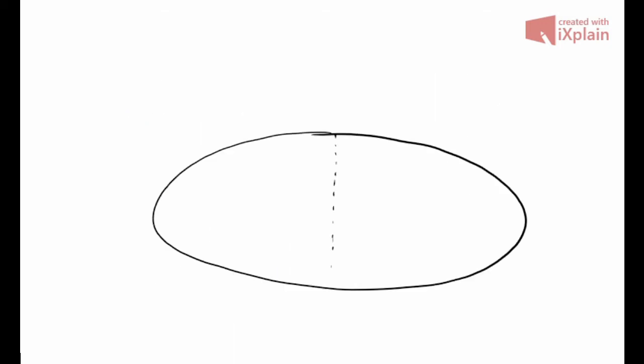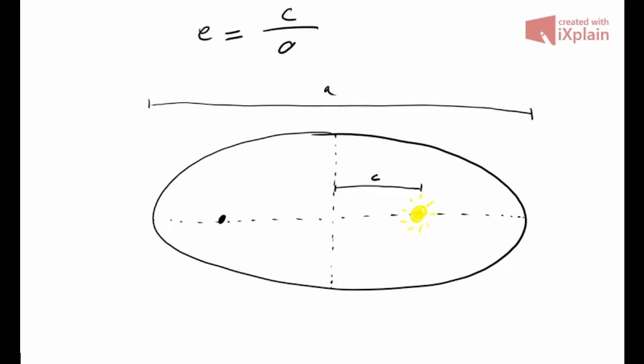Lastly, eccentricity. It's the ratio of the short bit to the long bit. It basically measures how round the orbit is.